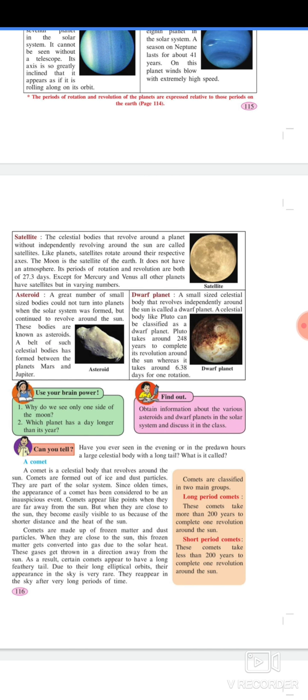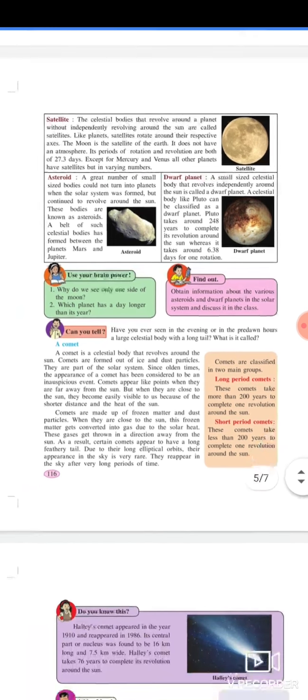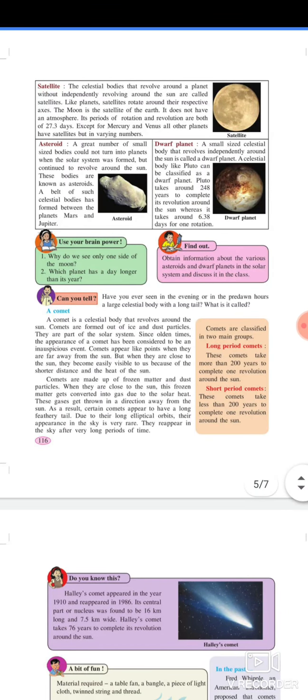Dwarf planet. A small-sized celestial body that revolves independently around the sun is called a dwarf planet. A celestial body like Pluto can be classified as a dwarf planet. Pluto takes around 248 years to complete its revolution around the sun, whereas it takes around 6.38 days for one rotation.